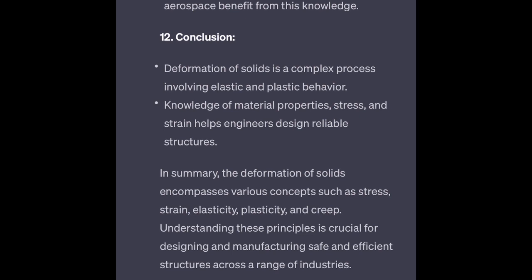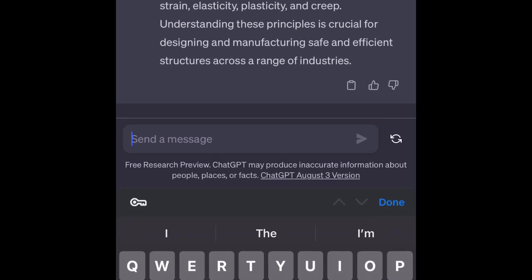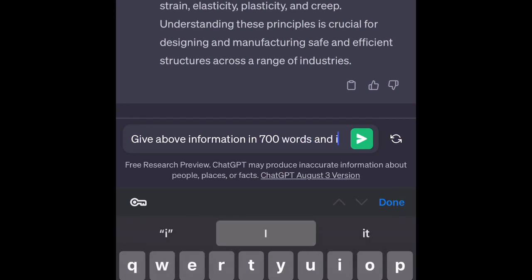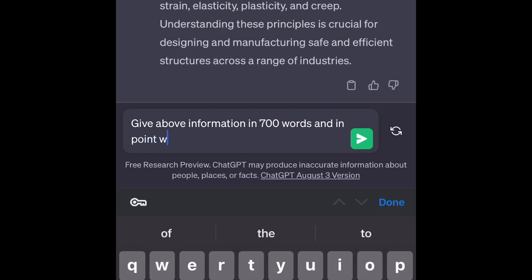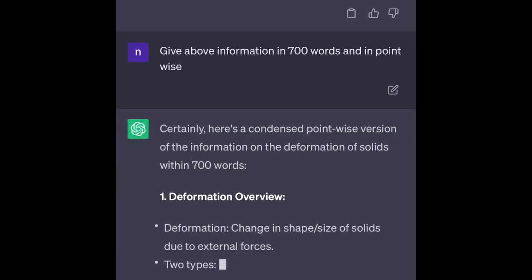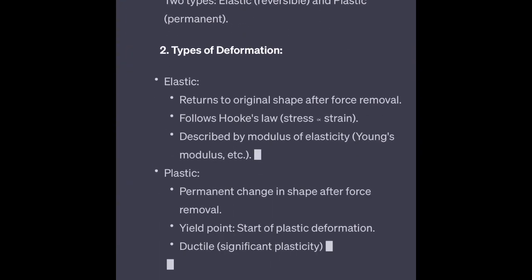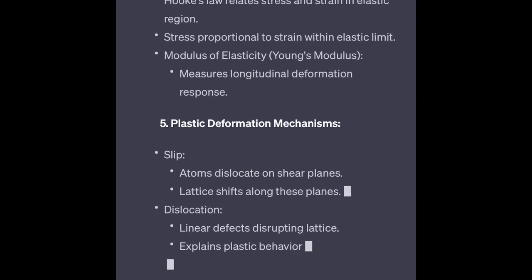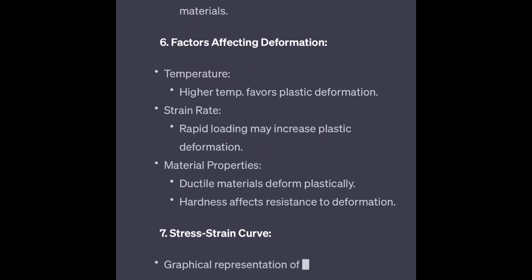Now, this is for 10 marks. Let's say we want to convert this to 5 marks. So what I will ask is, give the above information in, let's say, 700 words and point wise. It is converting the above information into 700 words. Let's say this 700 words is for 5 marks. It will convert the same thing in points in 700 words.